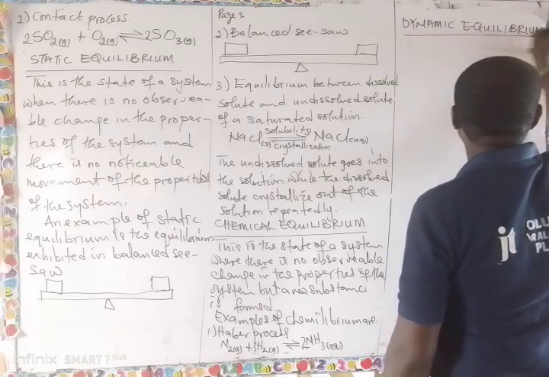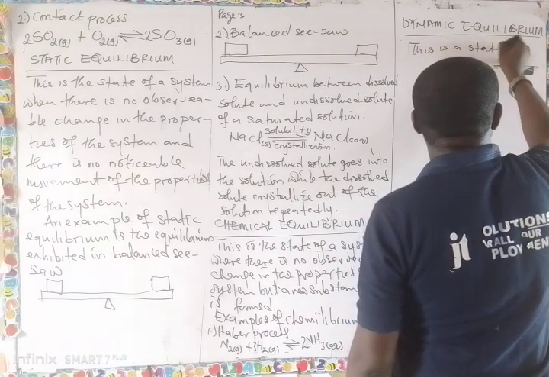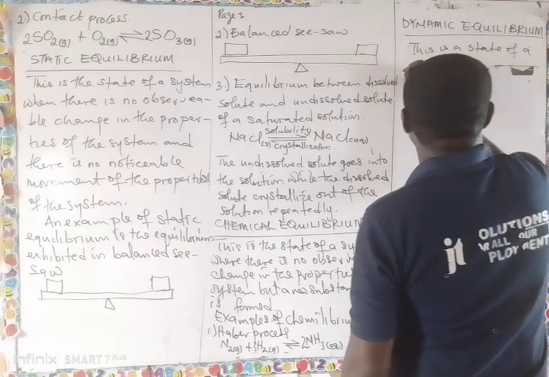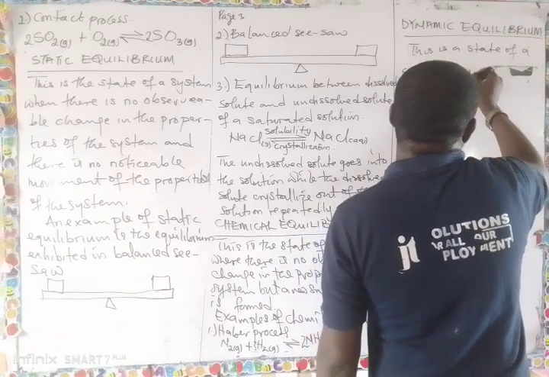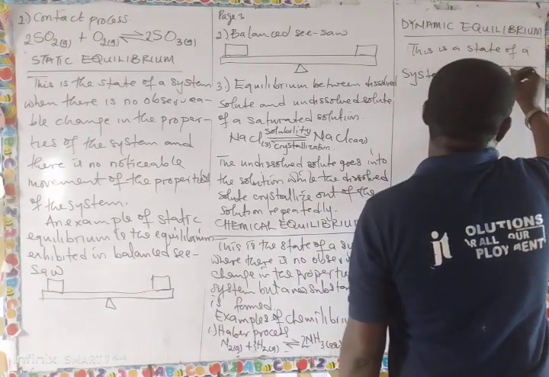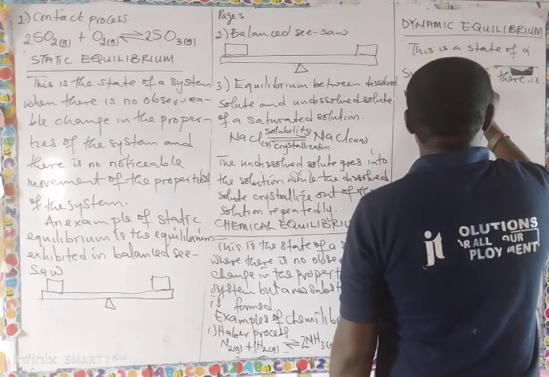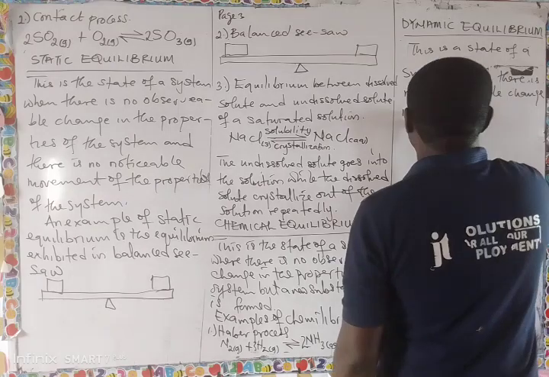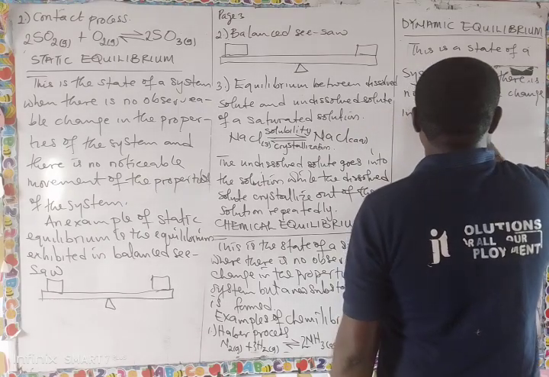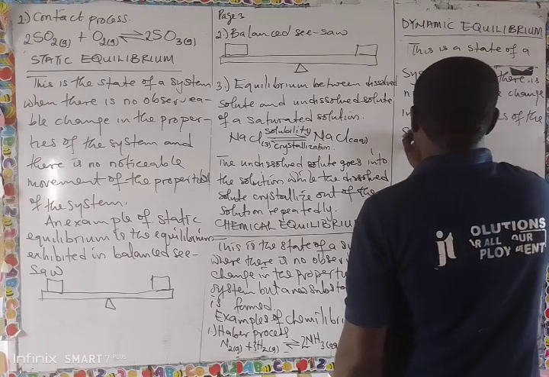This is a state of a system where there is no observable change in the properties of the system.